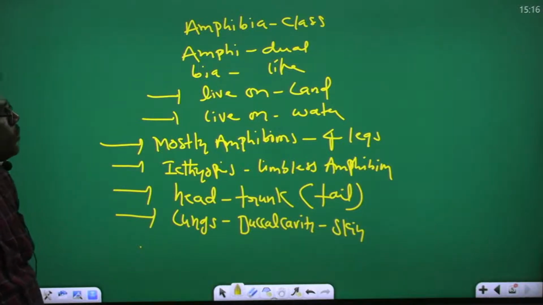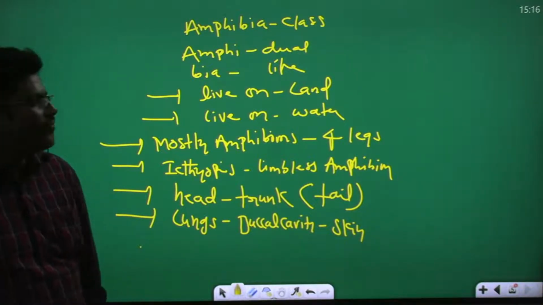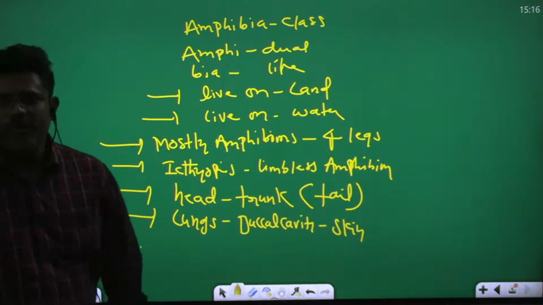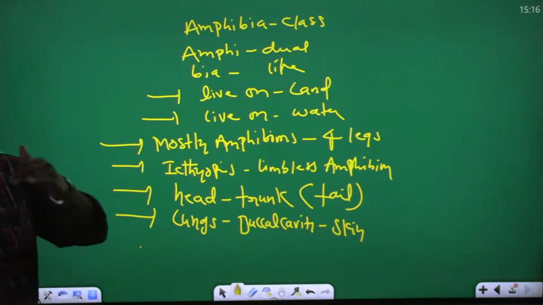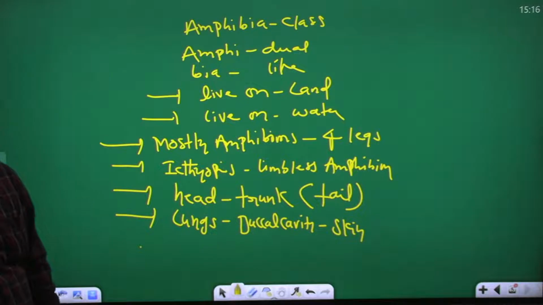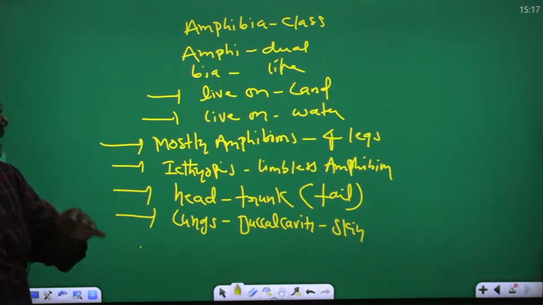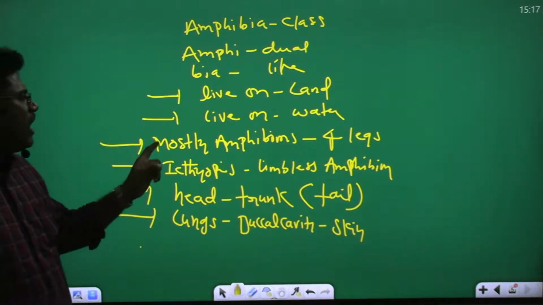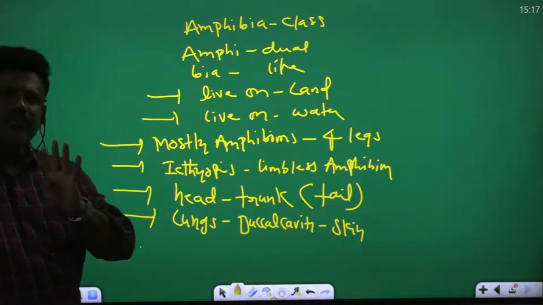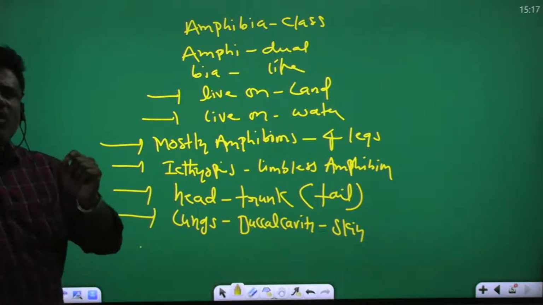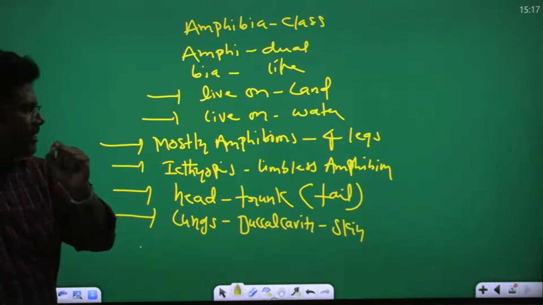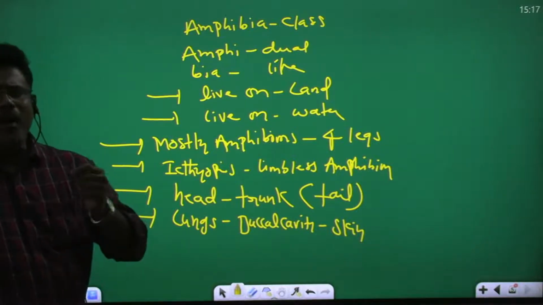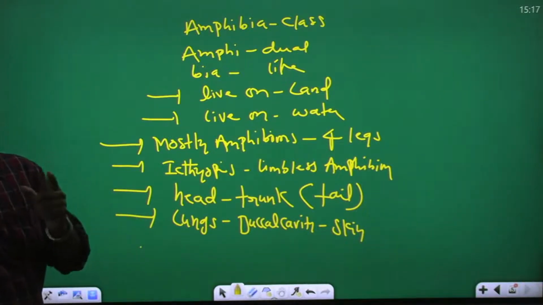Amphi means dual, bia means life. They have a dual life, meaning they sometimes live on land and sometimes in water, so they are terrestrial and aquatic. Mostly amphibians have 4 legs, but in Ichthyophis legs are absent, a limbless amphibian. The body is generally divided into 2 parts, head and trunk.